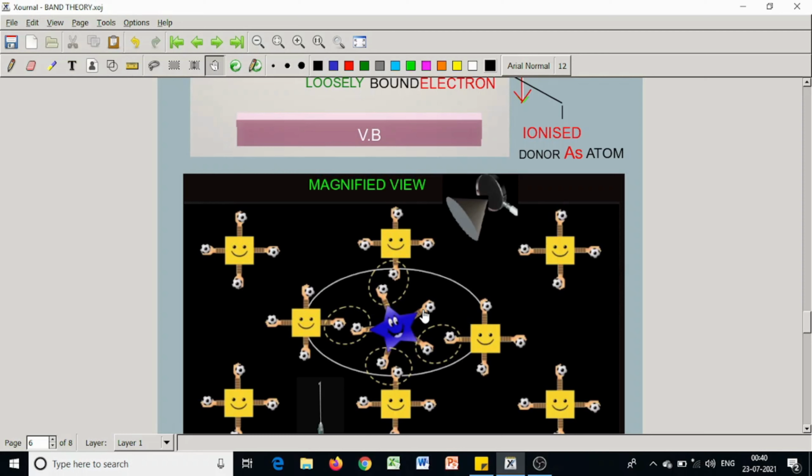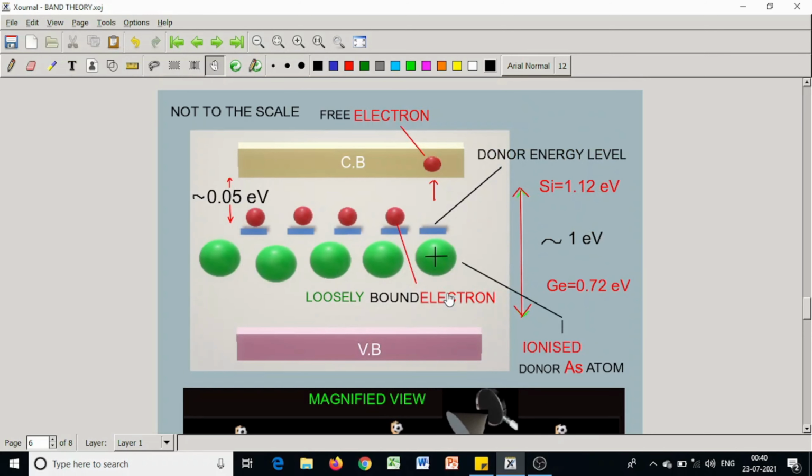If a small amount of pentavalent impurity atoms like arsenic, antimony, phosphorus is added to an intrinsic semiconductor, additional impurity energy levels corresponding to the loosely bound valence electron are formed near the top of the otherwise forbidden energy gap. This is actually closer to the conduction band, and it is formed in the otherwise forbidden energy gap.